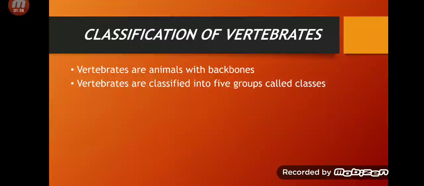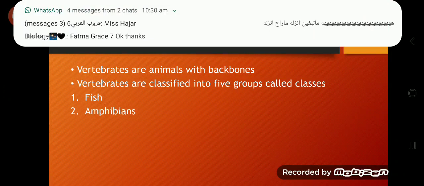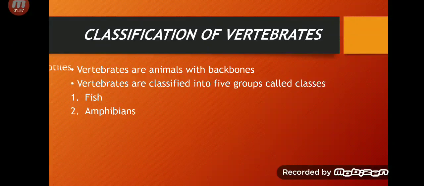Vertebrates are classified into 5 groups called classes. Number 1, fish. Number 2, amphibians. Number 3, reptiles.